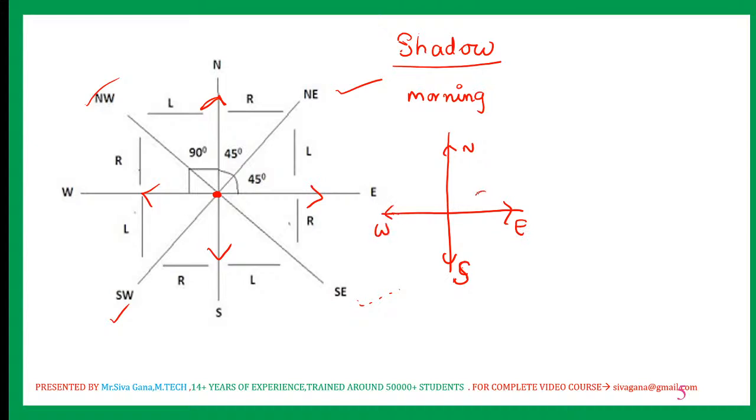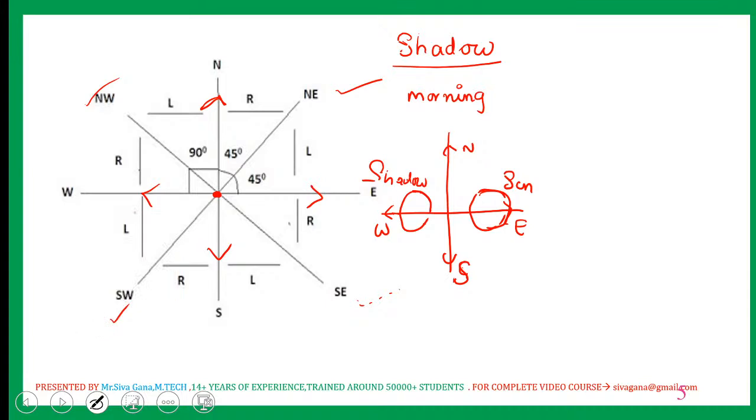During morning time, the sun is in the east. This is the sun position, and this is the shadow position. This is happening during morning time, which is sunrise.